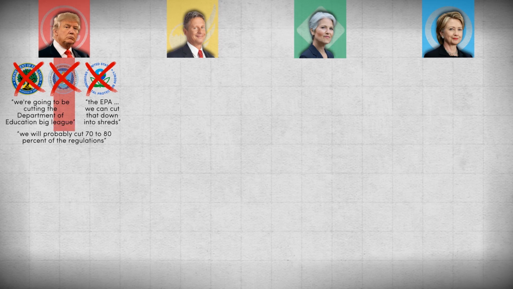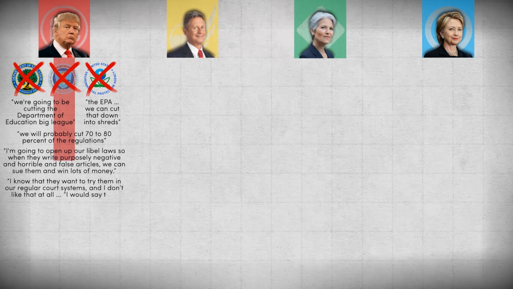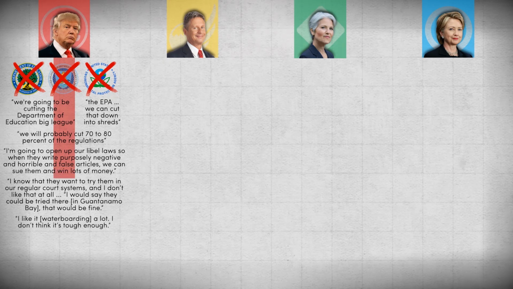Trump's understanding of the US Constitution is unusual, and he frequently presents ideas which would directly violate it. He's proposed changing libel laws to permit censorship of the free press, denying American citizens accused of terrorism the right to trial by their peers, and bringing back the torture of prisoners, which would be violations of the First, Sixth, and Eighth Amendments, respectively.